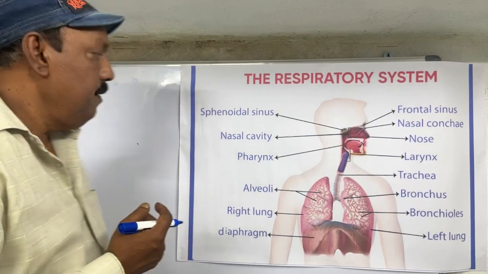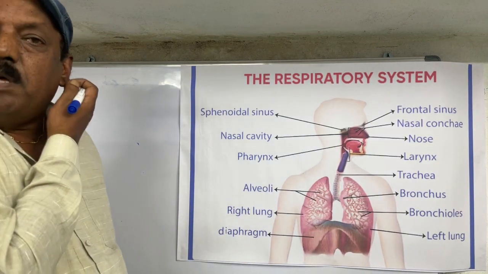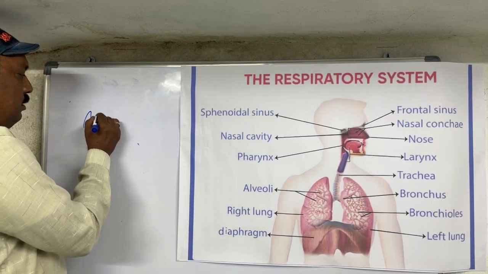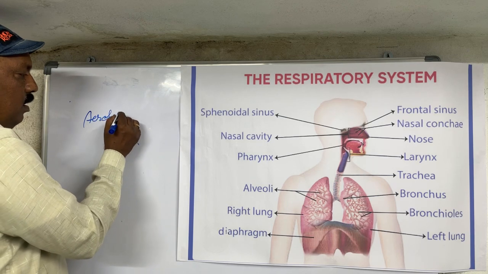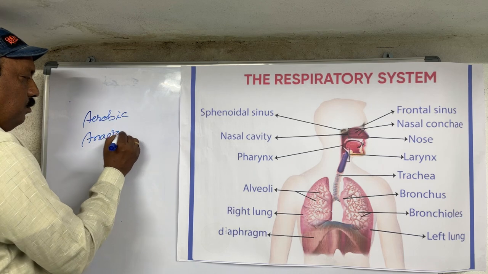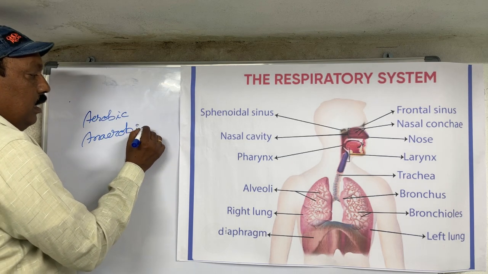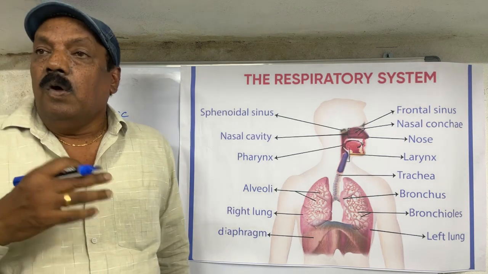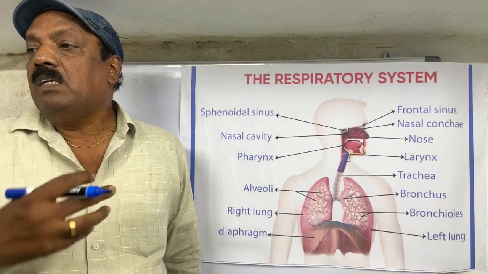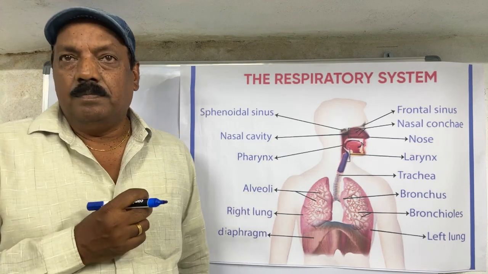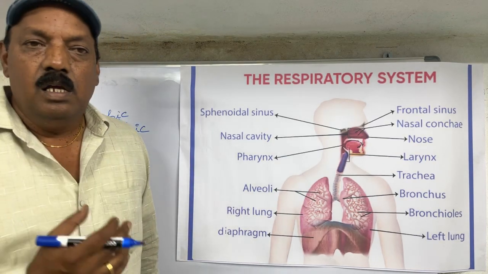There are two types of respiration we are having: aerobic respiration and anaerobic respiration. Aerobic respiration means the respiration process going on in the presence of oxygen, in the presence of air.